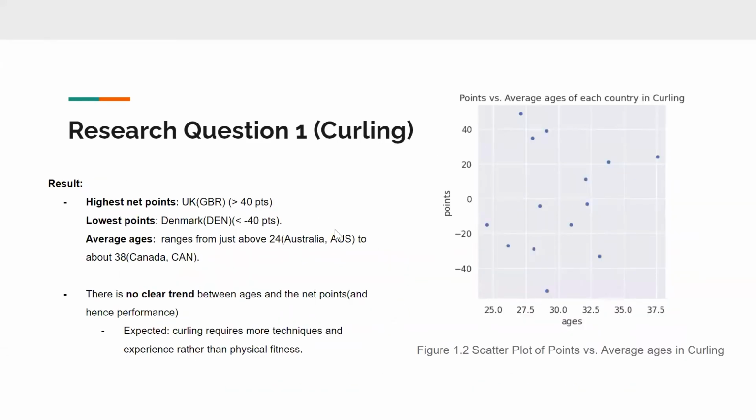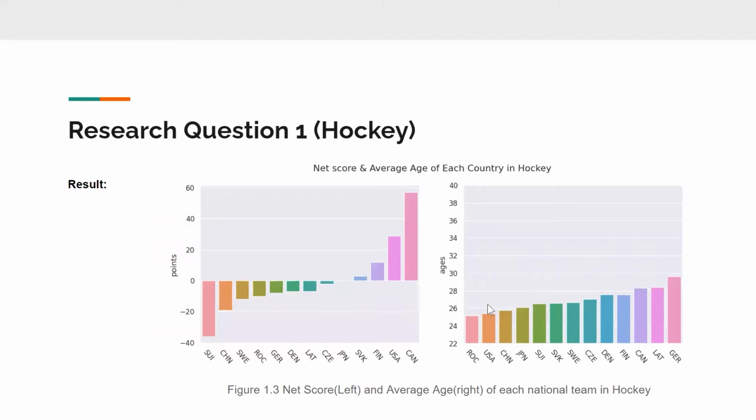And here are just some highlights. We can see that the points range from positive 40 to negative 40, and the average ages range from 24 to 38. From figure 122, we can see there is no clear trend between the ages and net points. We think it's more or less expected because curling requires more technique and experience rather than just physical fitness. And we did a similar thing for hockey.